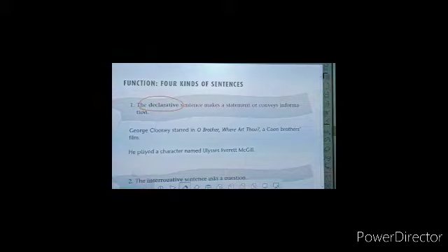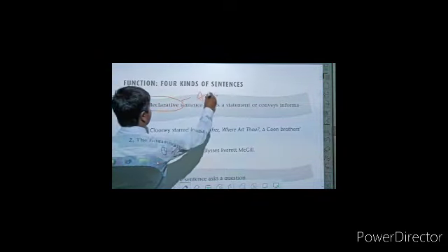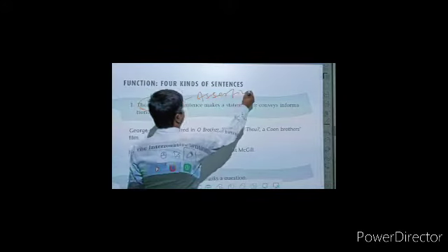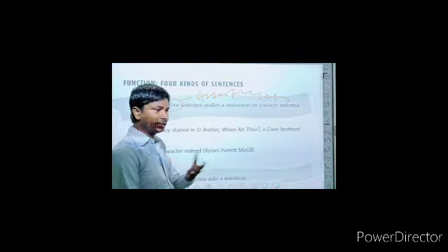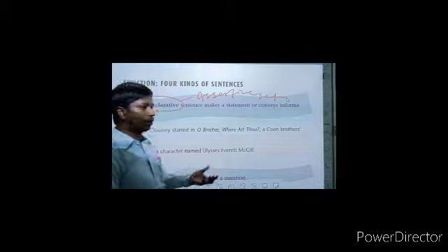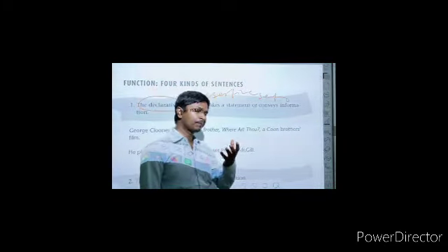The declarative sentence is also known as the assertive sentence. It is a sentence that makes a statement in the form of yes or no. Then it is called an assertive sentence or a declarative sentence, or it can also be called a statement only.